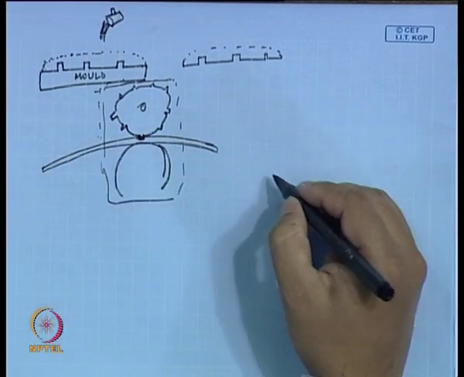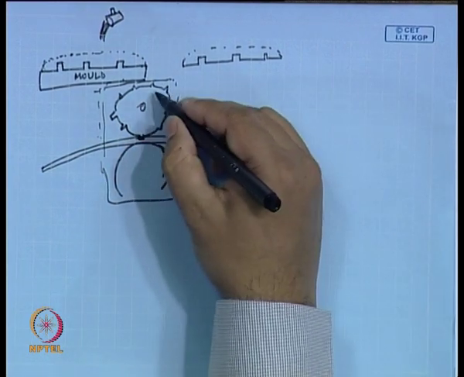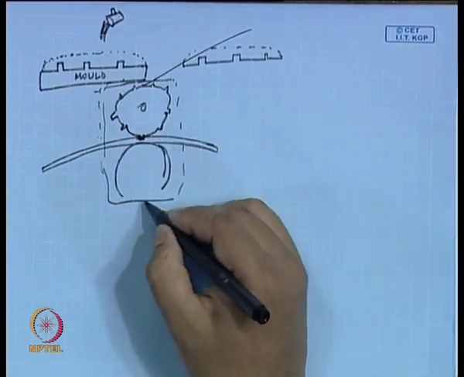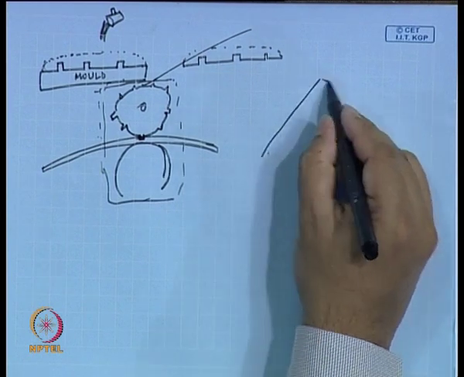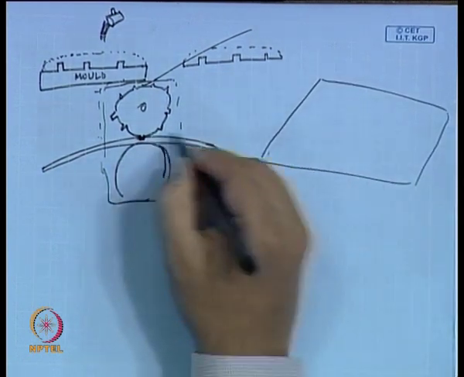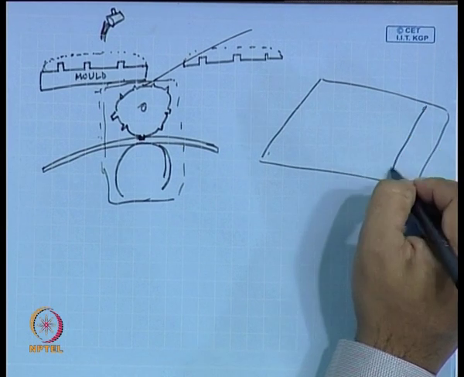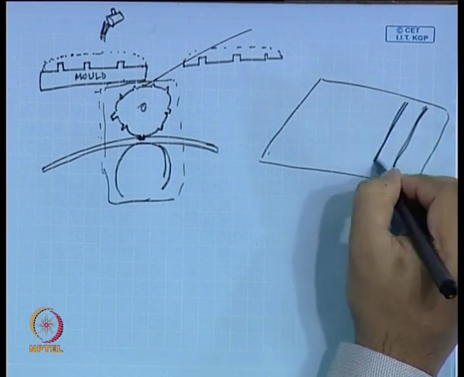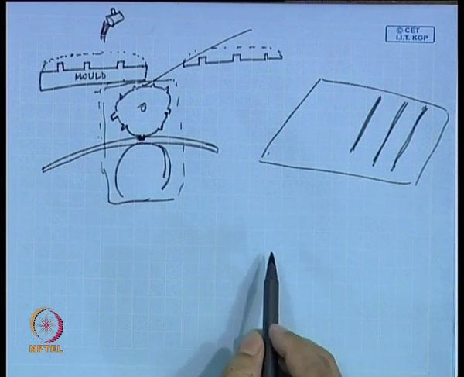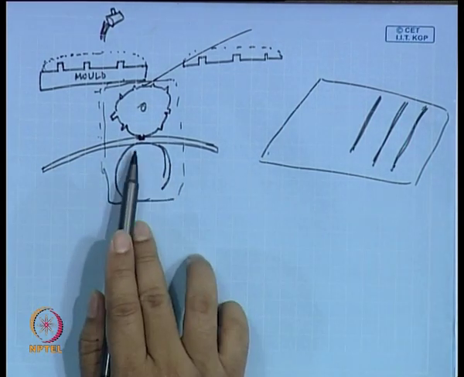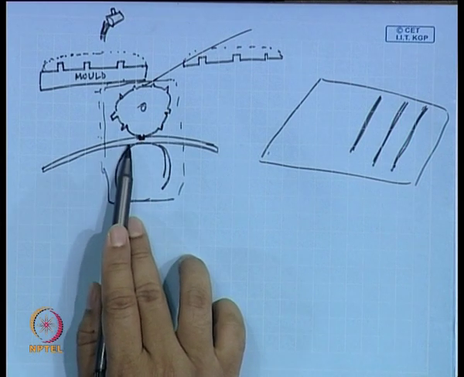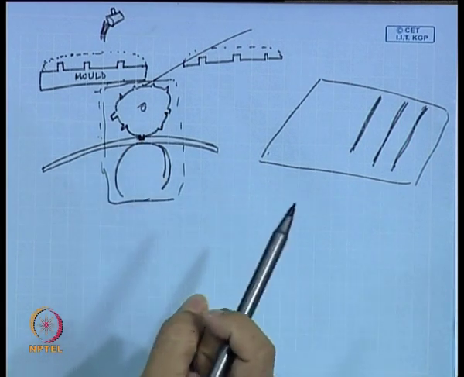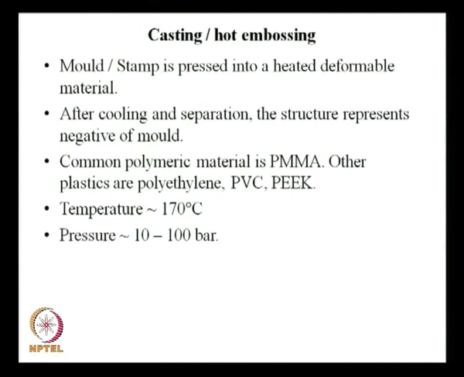Suppose this is a roller which has a dimension here, and this also has a dimension here. So, the plate that you will get, you will be generating something out from here, and you will be getting channels like this because of this heating deformation and at the same time applying a stamp, applying a mold.